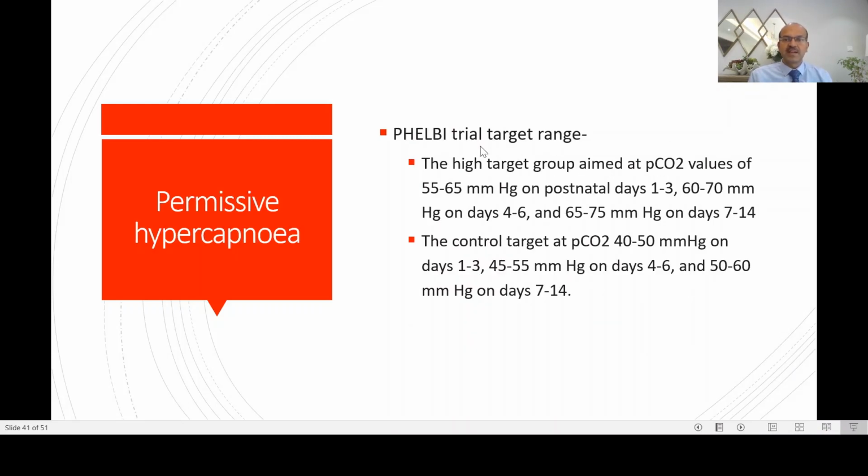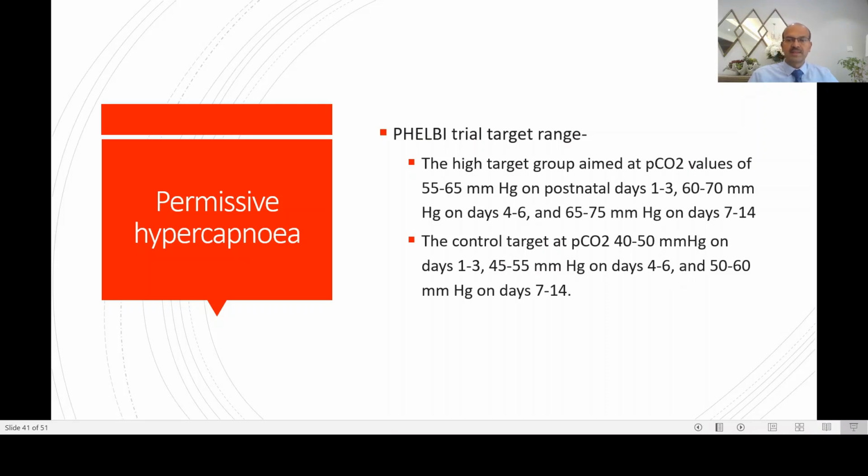So they used a target range in the high target group of 55 to 65 millimeter on days 1 to 3, going up to 60 to 70 on days 4 to 6, and 65 to 75 on days 7 to 14. And the control group was 40 to 50 on days 1 to 3, 45 to 55 on days 4 to 6. So this is between permissive hypercapnia and more aggressive permissive hypercapnia. So here in the control group itself, we do have permissive hypercapnia, which most of us use.